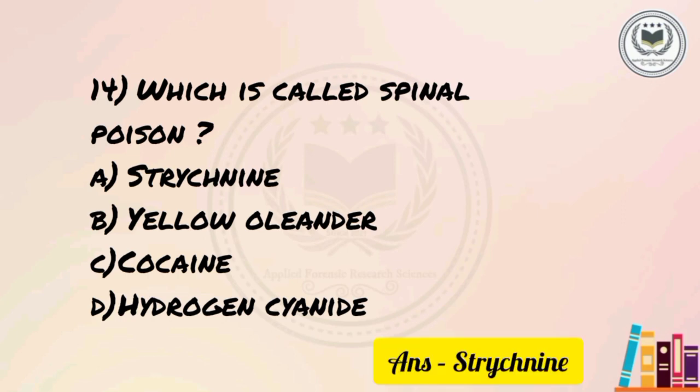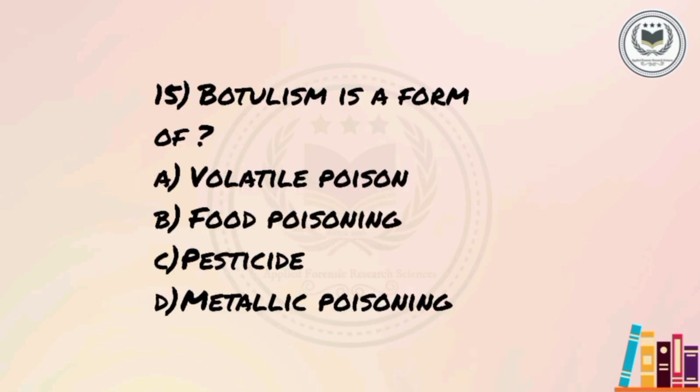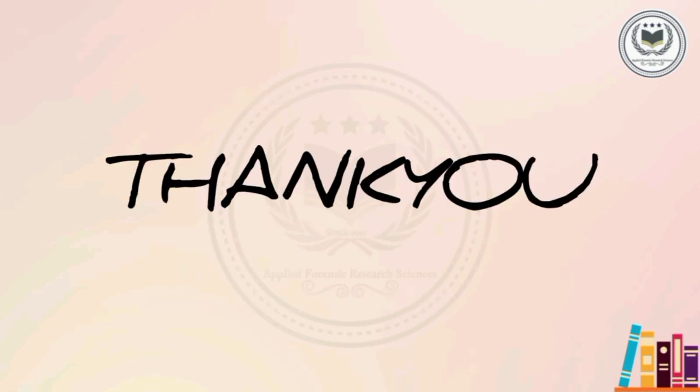Strychnine. The next question is, botulism is a form of A. Volatile poison, B. Food poisoning, C. Pesticide, or D. Metallic poisoning. The correct option is B. Food poisoning. That was all about today's MCQ Time part.